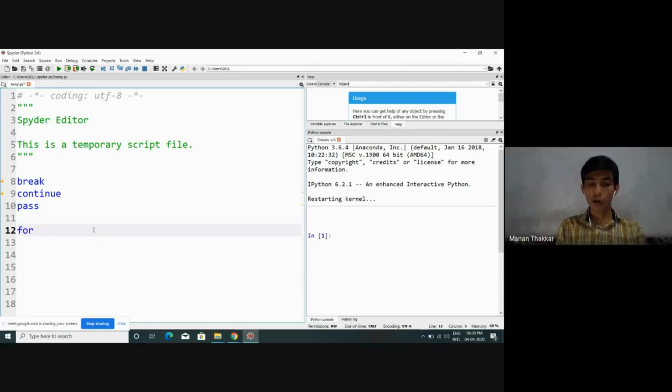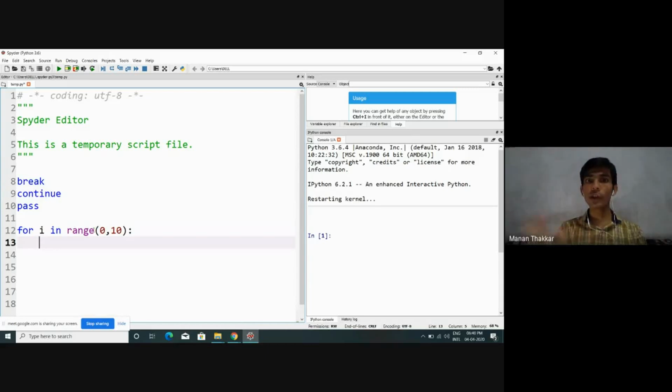Let's say for i in range, let's say my loop is 0 colon 10. So can we say my loop will get iterated from 0 to 9, means 10 number of times. Now here let me display one simple message, print.